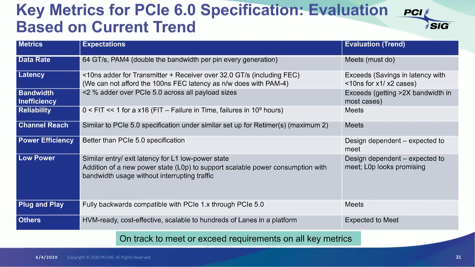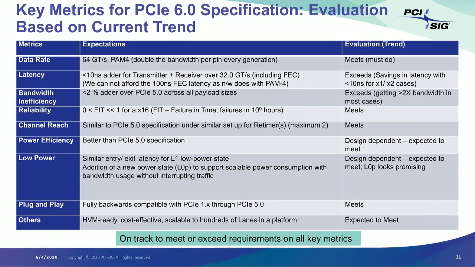Latency, remember 10 nanosecond latency adder, and as we saw in the 2 tables that I showed you, we exceed the latency targets. In most cases, we are getting savings, and of course, there are by 1 and by 2 cases where there is extra latency, but that we expect to be in the 10 nanoseconds range. Bandwidth inefficiency, we said less than 2%, but in most of the cases, we are getting more than 2x bandwidth, and towards the higher payload, we are getting less, but still within the less than 2% number.